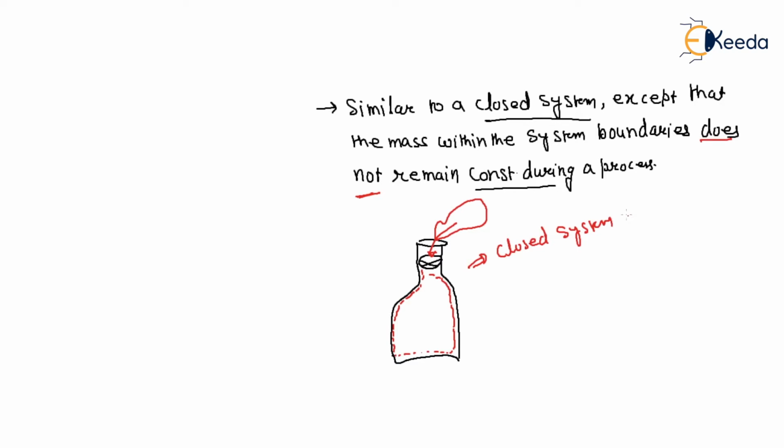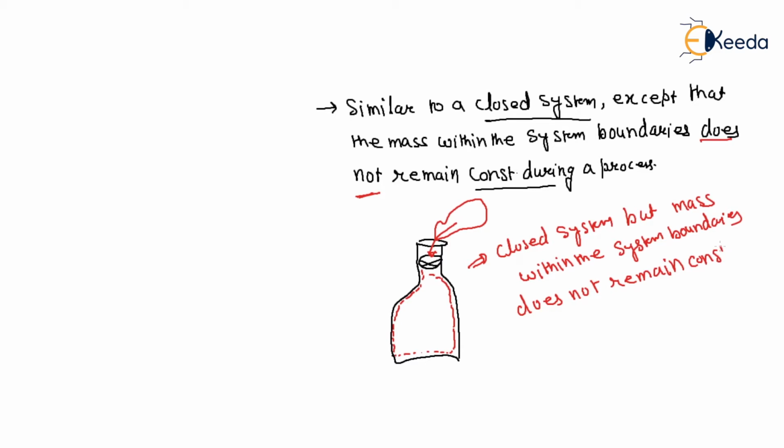So it is equivalent to a closed system, but the mass within the system boundary does not remain constant. That means the initial mass is m1, and if there is filling, the mass will change to m2 after some time.